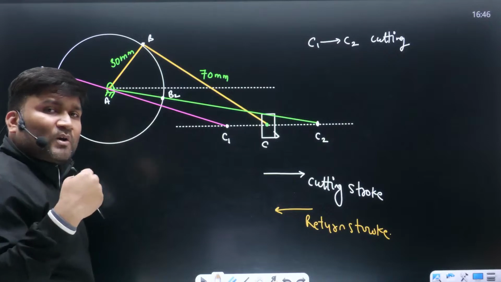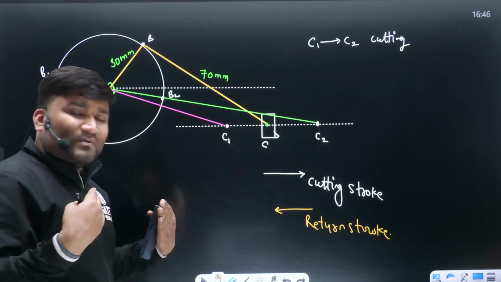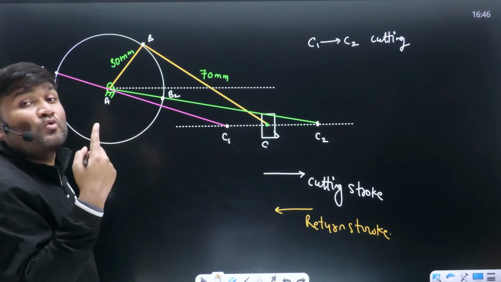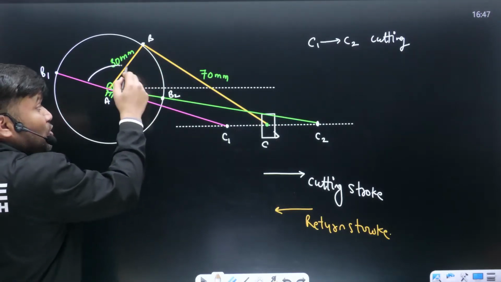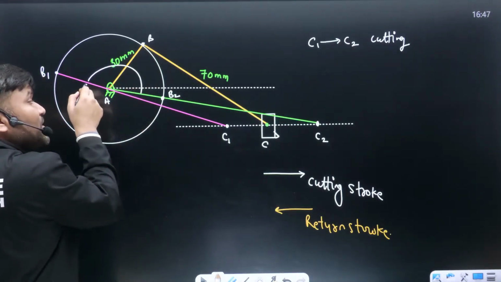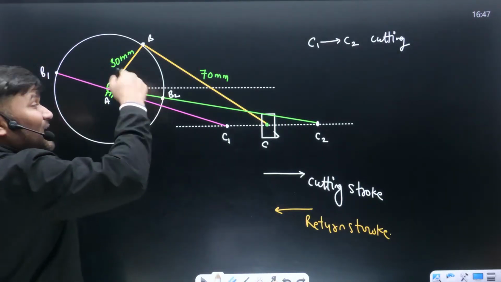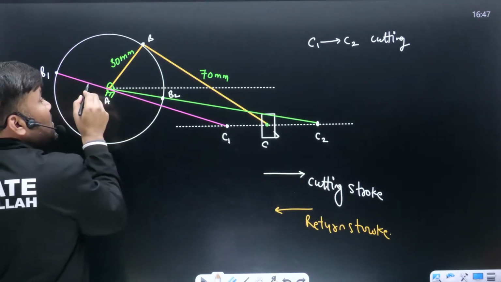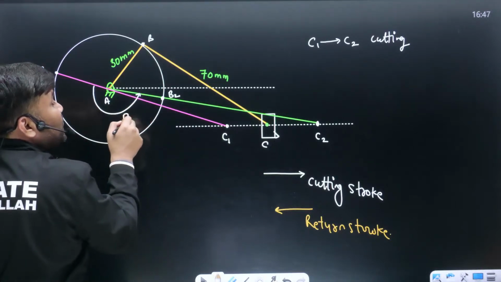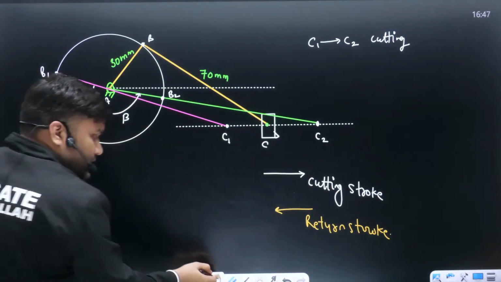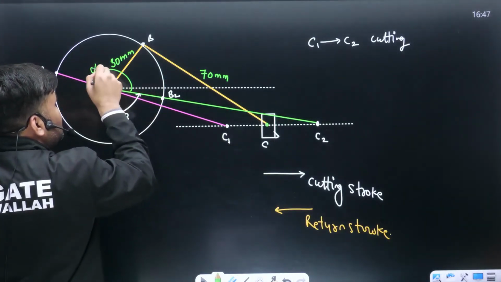Generally, by default, if motor is not given, quick return ratio is going to be more than 1. We know this. You will take the larger angle as your cutting stroke angle. If motor is not given, you have choice. Either you want to go in clockwise sense or from B1 position to B2 position in anti-clockwise sense. So, sir, I will choose my larger angle as my cutting stroke. So, B1 to B2, I will go in such a sense that I will cover the larger angle. This is going to be my beta. So obviously, the rest of the angle is going to be your return stroke angle alpha.